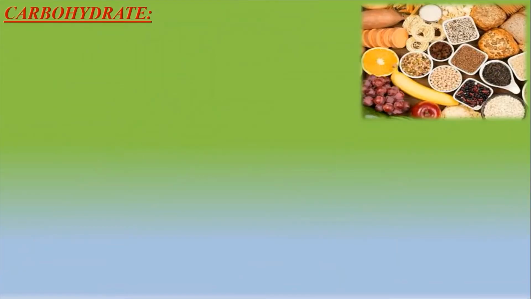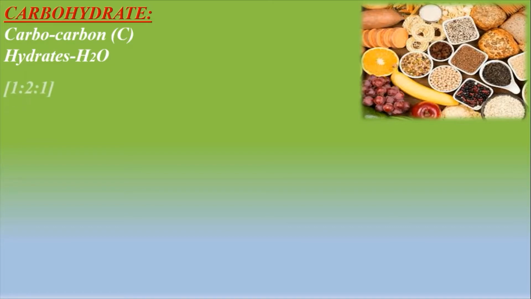Now, let's see the definition of carbohydrates. Carbohydrate is the combination of two words. Here, carbo means carbon and hydrates means water. So, the term carbohydrate was coined from hydrates of carbon, where the proportion of carbon, hydrogen and oxygen should be 1:2:1. According to this ratio, the substance in which carbon, hydrogen and oxygen are present in the ratio of 1:2:1 is known as carbohydrate, like glucose.